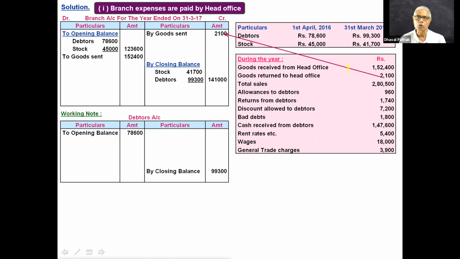Now you are given total sales. I keep total sales pending because it is not a transaction between HO and branch. Next is allowance to debtors. Now it is a transaction between branch and customer. Branch has given allowance to debtors, so it will appear only in debtors account. It will not appear in the branch account that we have prepared, that I have explained to you.